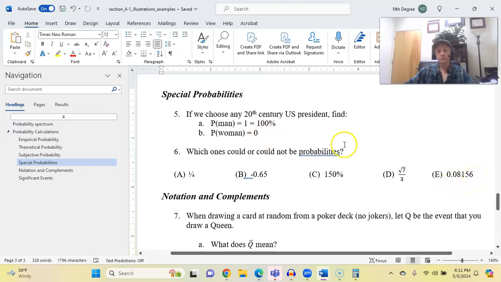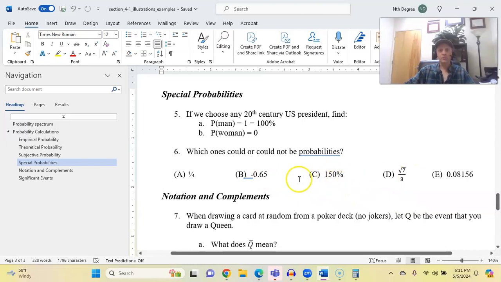0.08156. It's a pretty easy question. What do you think? Which ones could be probabilities? A, 1/4 is a fraction between 0 and 1. That's fine. And choice E is a decimal between 0 and 1. So choices A and E are the ones that could be probabilities.